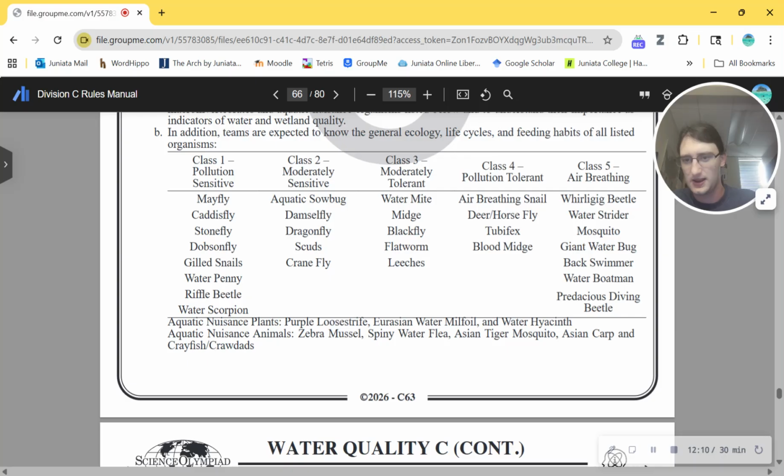Aquatic nuisance: purple loosestrife, Eurasian water milfoil, water hyacinth, I can never pronounce this. Yeah, sure. Zebra mussel, those are a big problem here where I'm going to college around Lake Raystown. Spiny water flea, Asian tiger mosquito, we definitely have those. Asian carp and crayfish, crawdads.